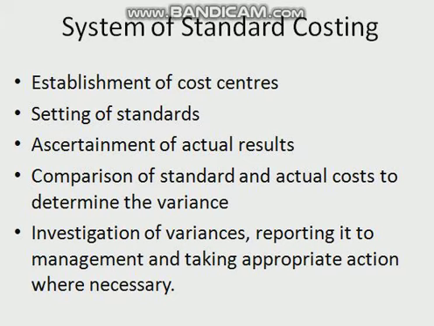This figure can easily be ascertained from the budgets when standard costing is employed in conjunction with the system of budgetary control. Then volume of production overhead standard: the budgeted output in units or expressed in terms of standard hours of production should be determined.